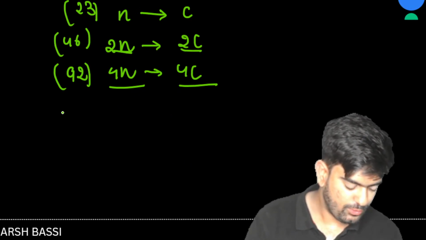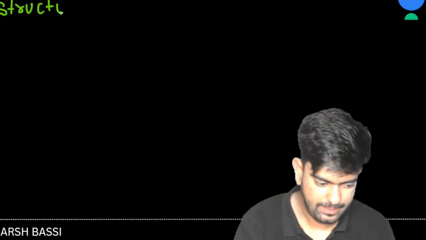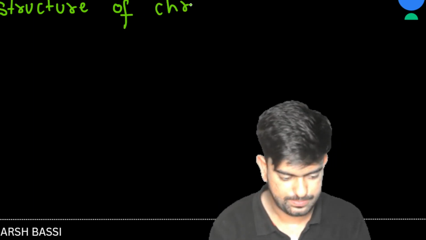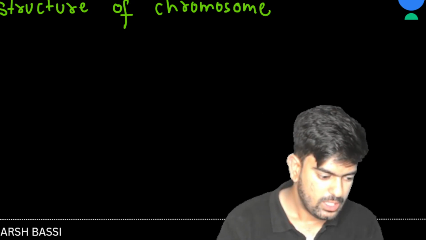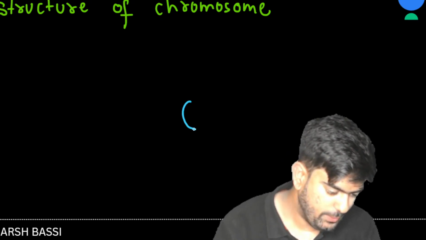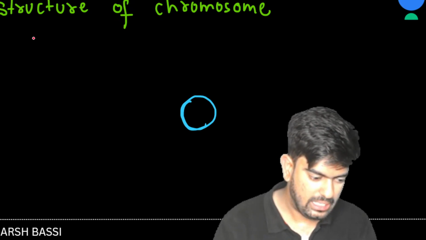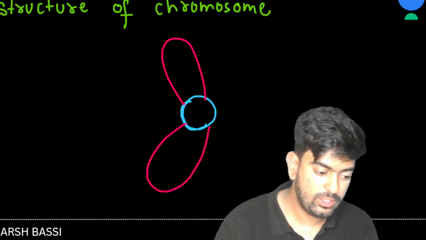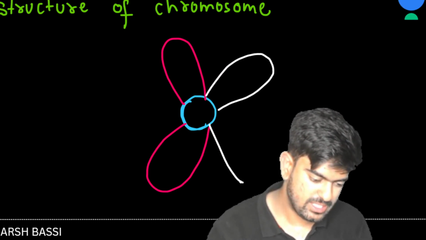Now let's move on and discuss the structure of the chromosome. A very basic discussion of chromosome structure will be there so that we can use that information in cell division. So what is the structure of the chromosome? In between we have a circular disc-like structure, and only the chromatids are attached to it. I'm talking about the chromosome which is present in the S phase.